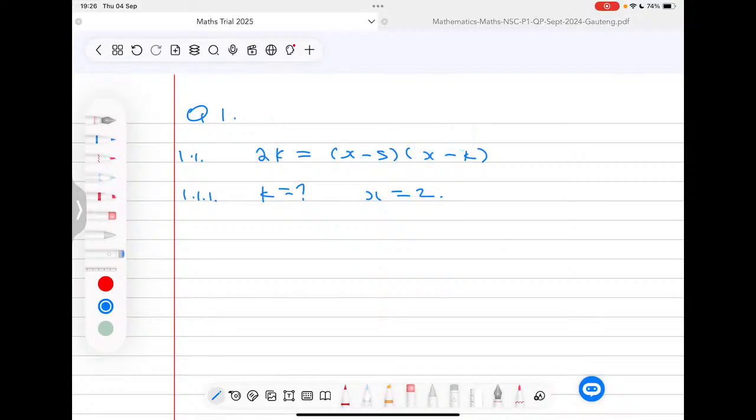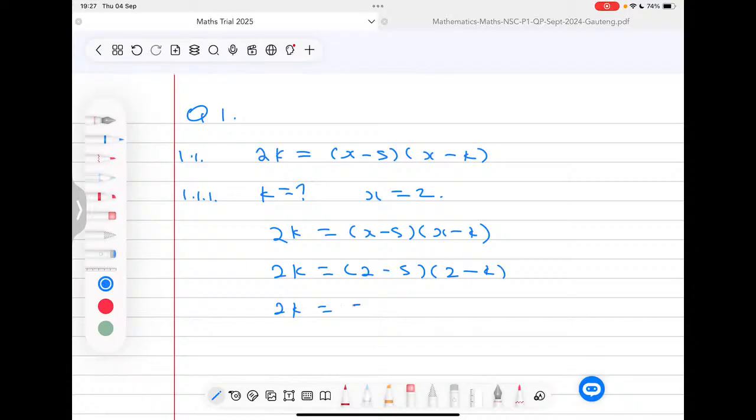So this means I'm going to substitute the variable x by a 2, and then simplify to find the value of k. So I'm going to take my original equation that says 2k is the same as (x minus 5) times (x minus k). Then we substitute the 2 in place of our x. So we're going to have 2 minus 5, then 2 minus k. Here I'm going to have a negative 3, because 2 minus 5 is negative 3. Then here I'm going to have 2 minus k.